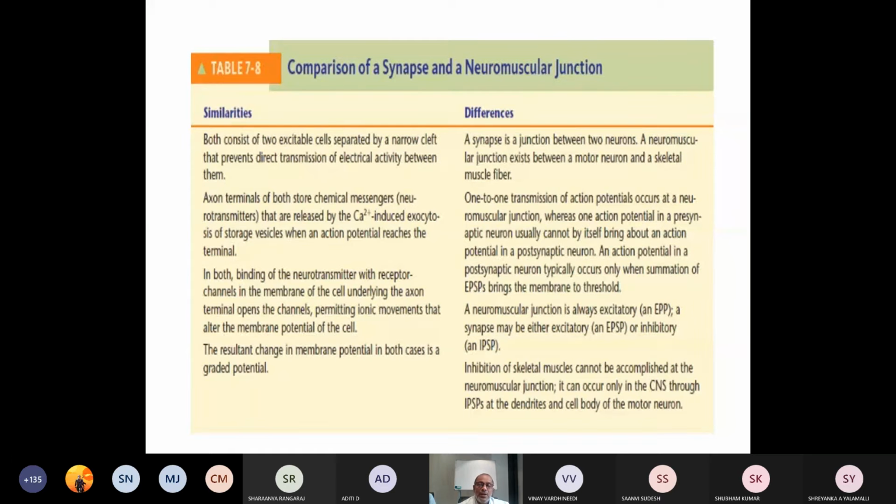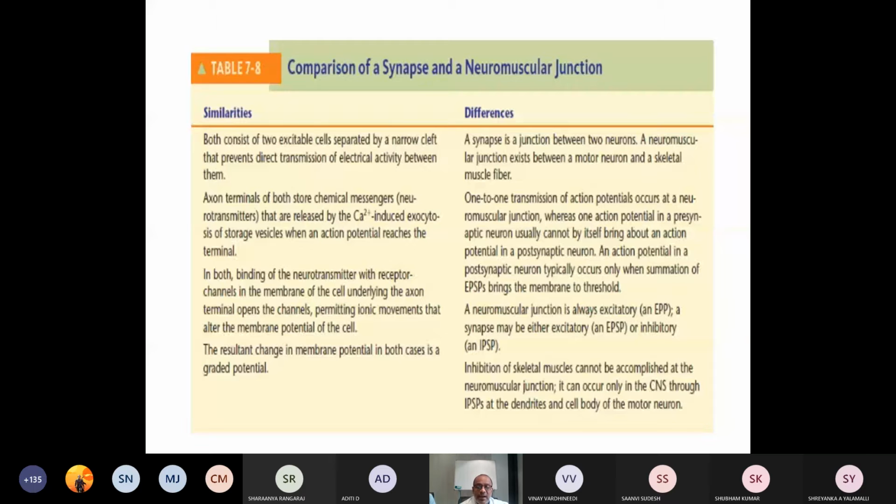An action potential in the postsynaptic neuron typically occurs only when summation of excitatory postsynaptic membrane potentials, EPSPs, brings the membrane to the threshold. Neuromuscular junction is always excitatory, that is end-plate potential. A synapse may be either excitatory, that is excitatory postsynaptic membrane potential, or inhibitory postsynaptic membrane potential. Then what are the other differences?